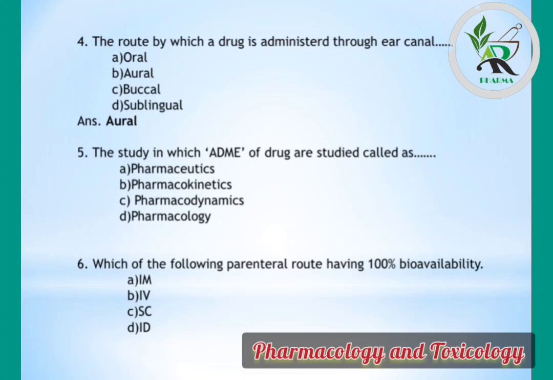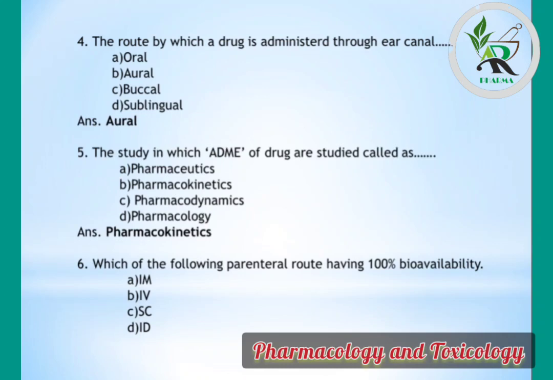Fifth question: the study in which ADME of drug studied called as options are pharmaceutics, pharmacokinetics, pharmacodynamics and pharmacology, but correct answer is pharmacokinetics. It is the branch in which we study the absorption, distribution, metabolism and elimination of drug.